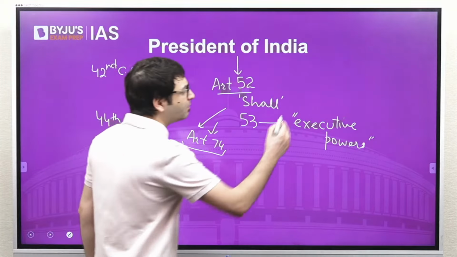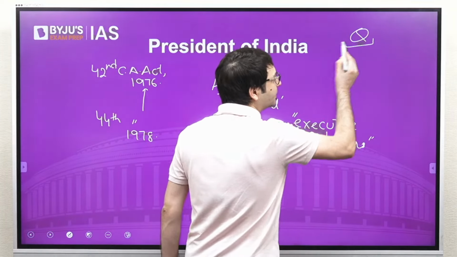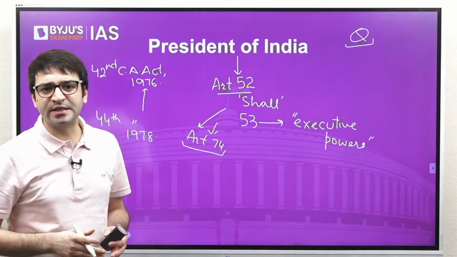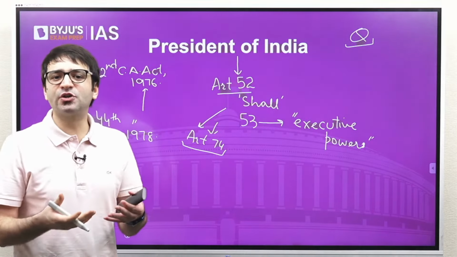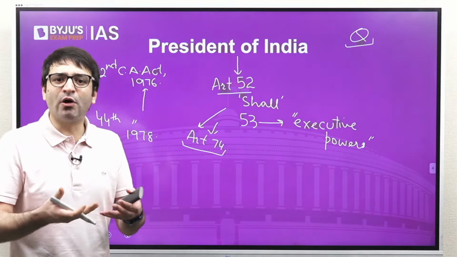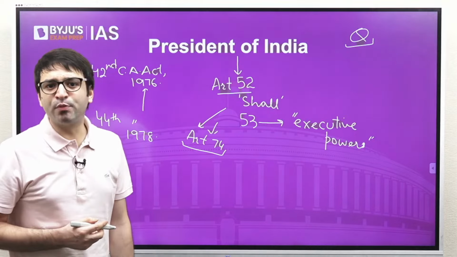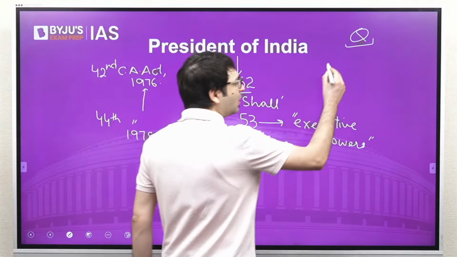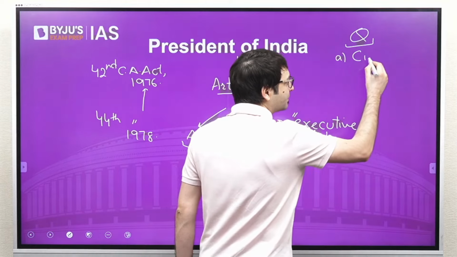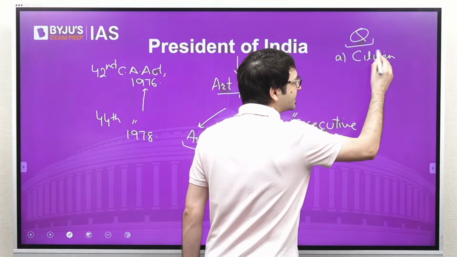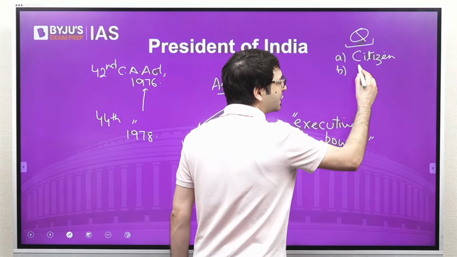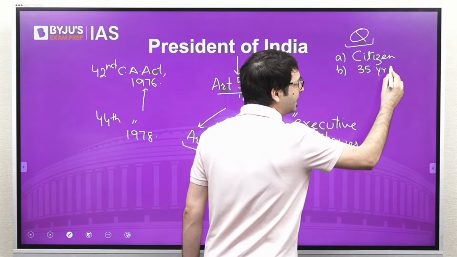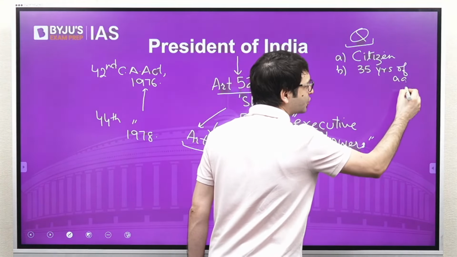So far as the qualification is concerned, the Constitution says that there are a few qualifications required for someone in order to contest the election to the post of the President of India. What are these qualifications? This person shall be a citizen of India. This person shall have completed 35 years of age.